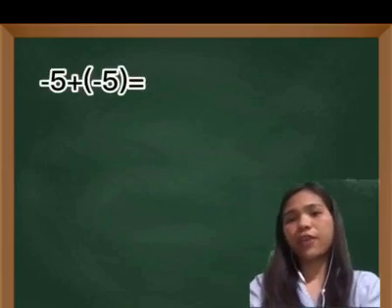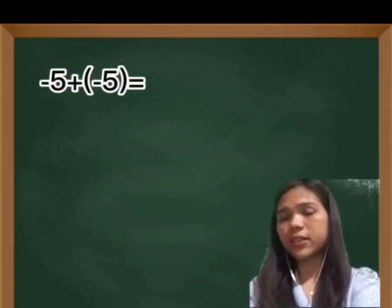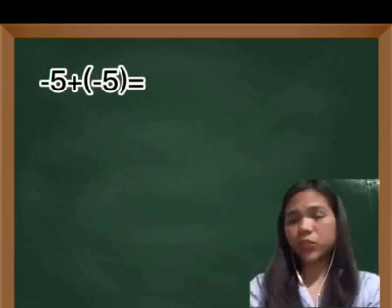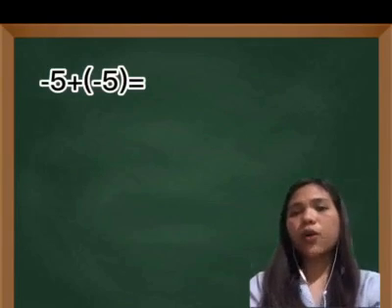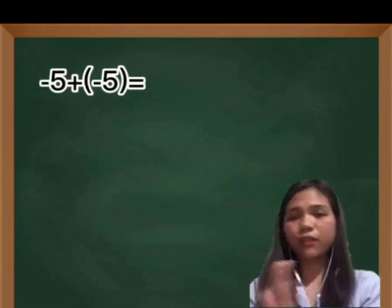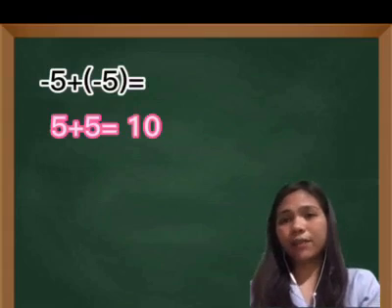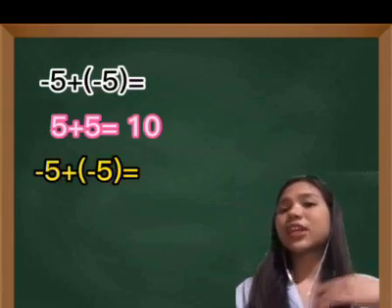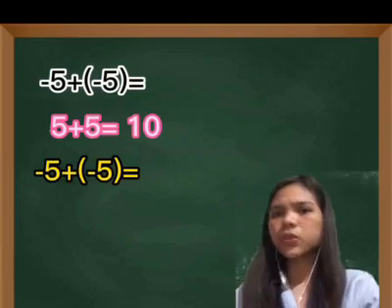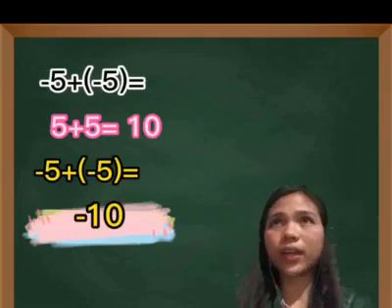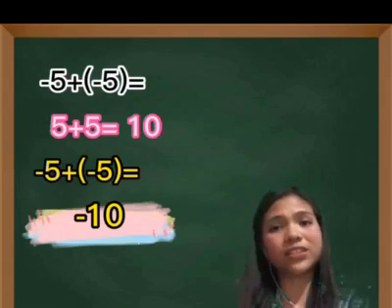What if you're given a problem like negative 5 plus negative 5? Since the two numbers have the same sign, which is negative, you are going to look for the absolute value of the two numbers. Since they are the same, 5 plus 5 equals 10. Since the given sign in the problem is negative, we just follow the sign. So the answer is negative 10. Negative 5 plus negative 5 equals negative 10.